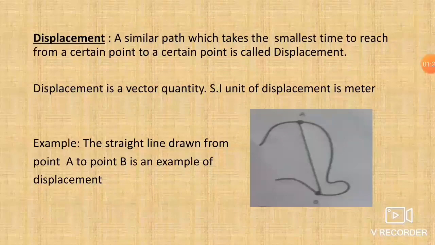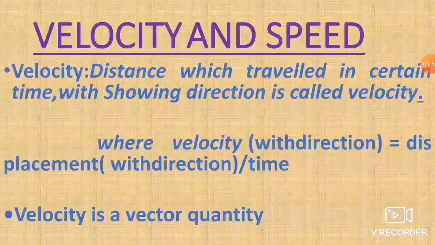Coming to displacement. The shortest path that takes the smallest time to reach from a certain point to another point is called displacement. Displacement is a vector quantity. The SI unit of displacement is meters. Example: this straight line drawn from A to B is an example of displacement.